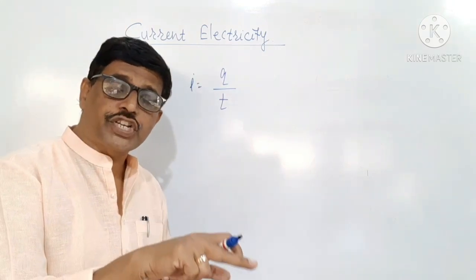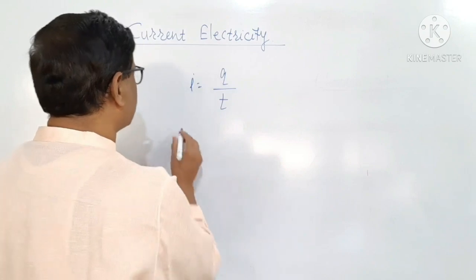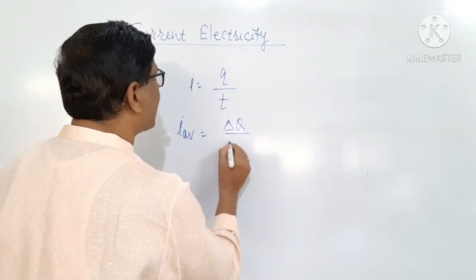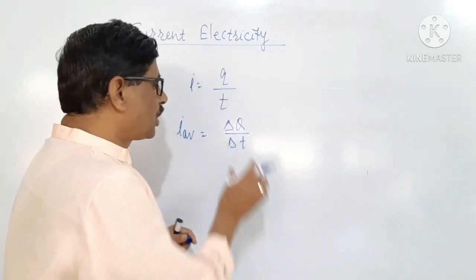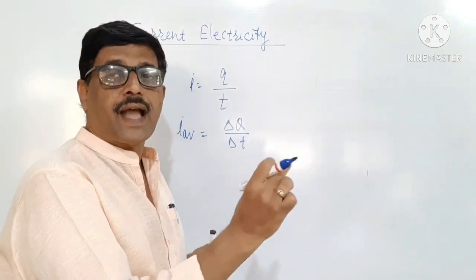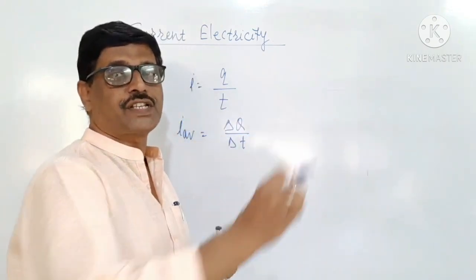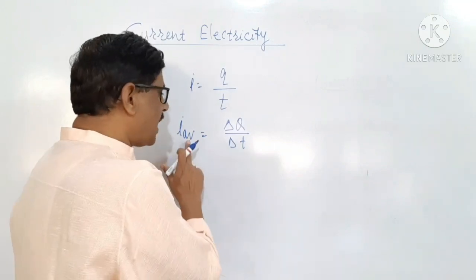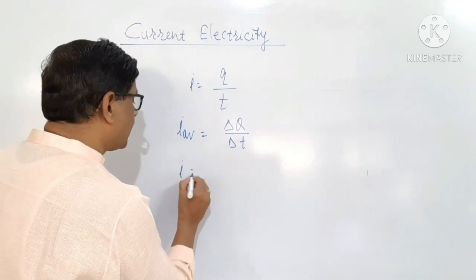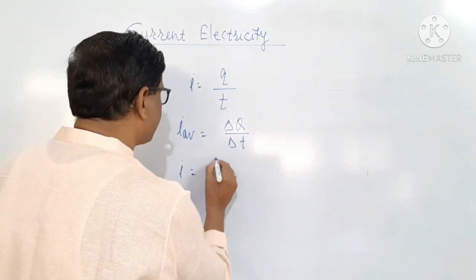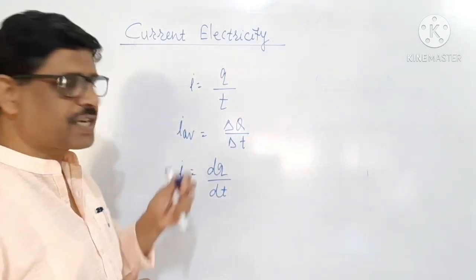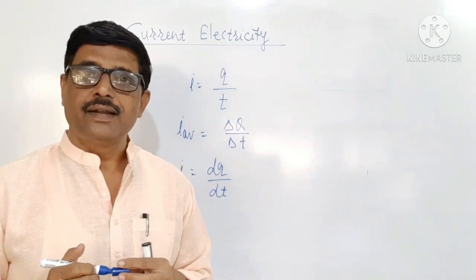The average current passing through a conductor, I average, is equal to delta Q divided by delta T. That is the total number of charges crossing per unit time through a particular cross section of the conductor is the average current. And the instantaneous current at a given instant of time is given by dq by dt, meaning for a short interval of time, the current flowing through it is dq by dt.